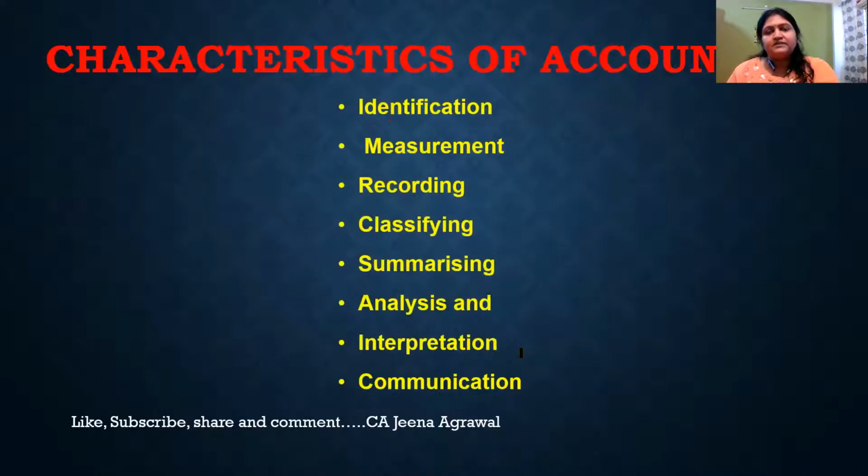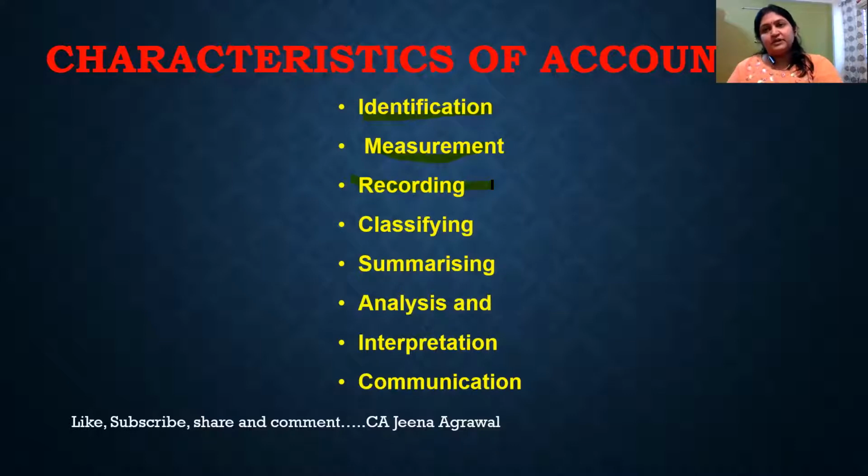Now the next thing which we are going to discuss is, what are the characteristics of accounting. First of all, identification. We need to understand, we have to identify what will be recorded and what will not be recorded. For example, I told you the financial aspect will be recorded, not non-financial aspect won't be recorded. Second thing, it should be measured in terms of money. For example, the qualitative aspect won't be recorded, only the monetary aspect will be recorded.